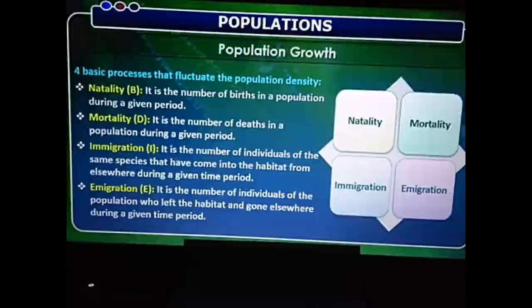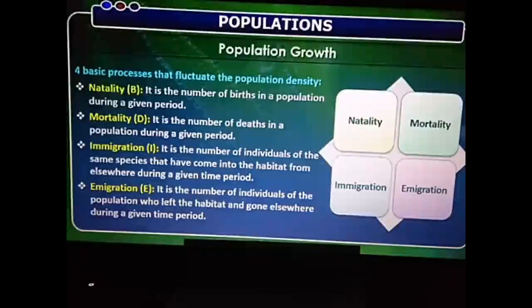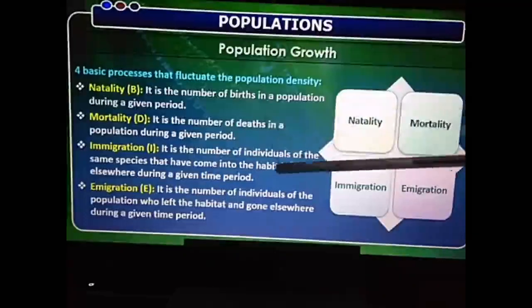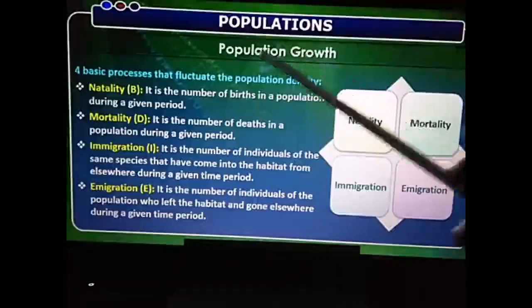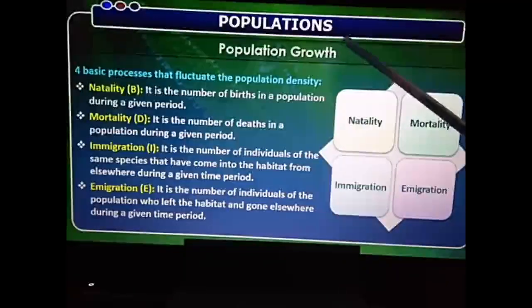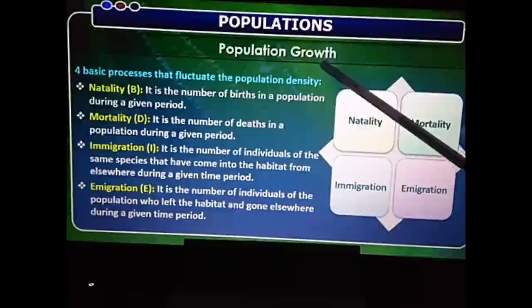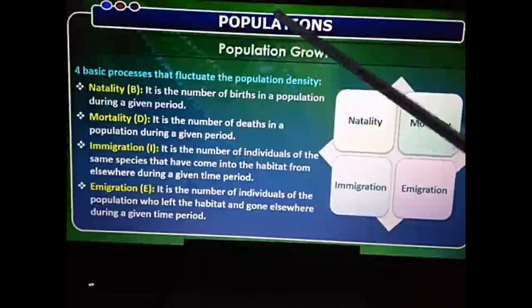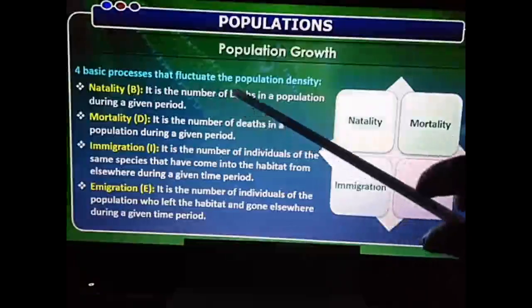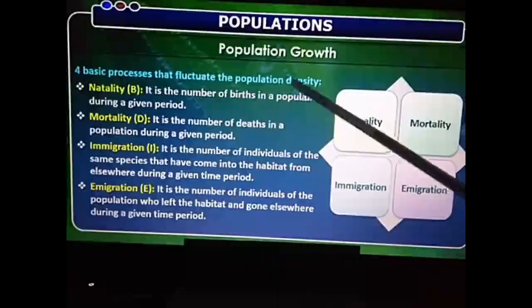Then, coming to the next part over here. This is important from your exam point of view. When we are talking about population growth, I told you it can be an increase in the population or a decrease in the population. So any change in the population density will be regarded as the population growth, let it be an increase or decrease. This increase or decrease in the population density, which is called the population growth, can be due to 4 basic processes that are fluctuating the population density.